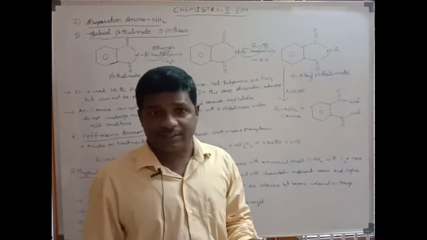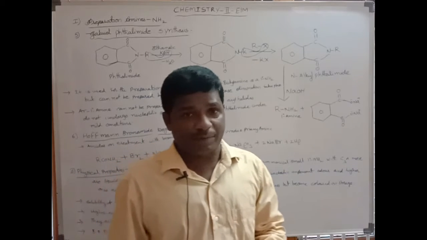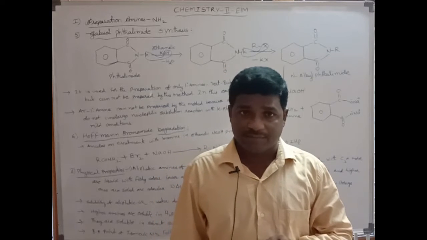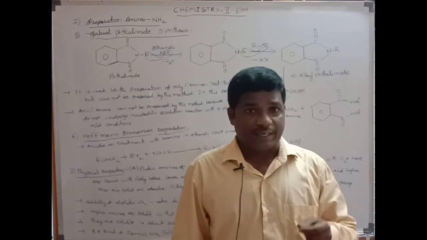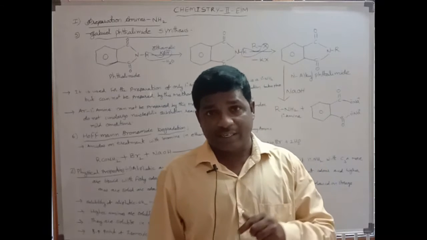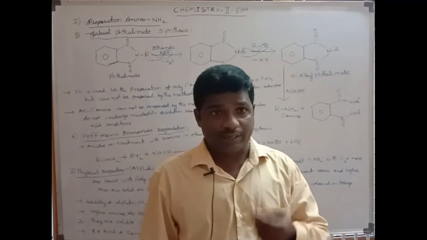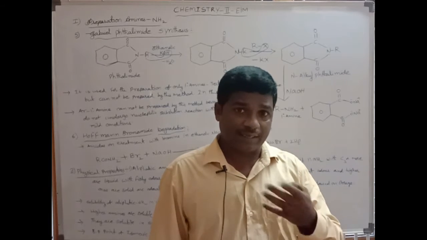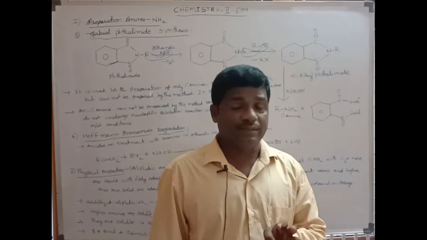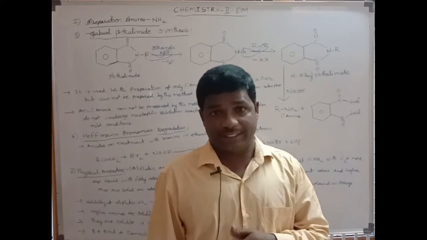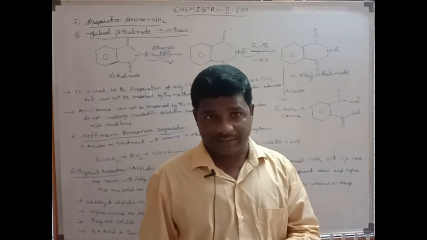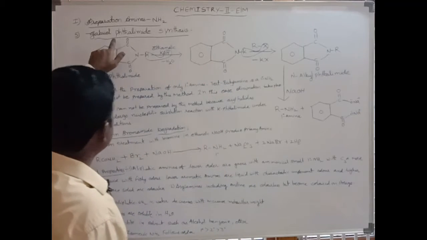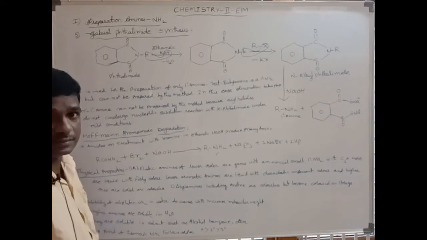In the previous class, we covered the preparation of amines by the reduction of nitro compounds, the first one. The second one is the reduction of the nitrile groups. The third one is the ammonolysis of the alkyl halides. The fourth one is the reduction of the amides. The remaining one is that primary amines are prepared by the Gabriel phthalimide synthesis.